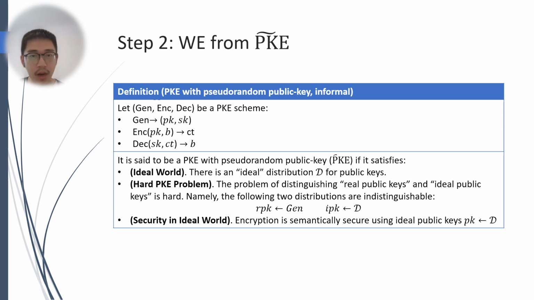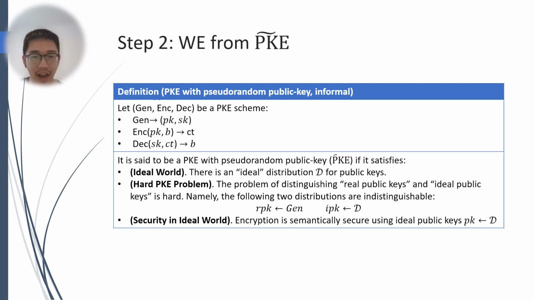Due to time constraints, we will skip the first step and only talk about why we can construct witness encryption from PKE with pseudo-random public key, and how we construct a public key encryption with such a property. A PKE with pseudo-random public key is as follows. Suppose this is a standard PKE scheme. It is said to be a PKE with pseudo-random public key if it satisfies the following three properties.